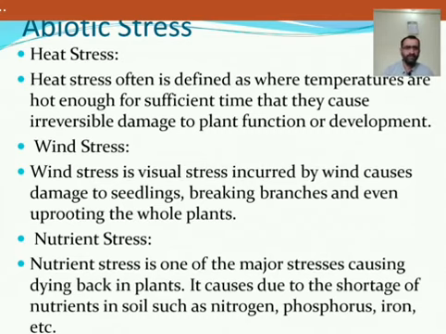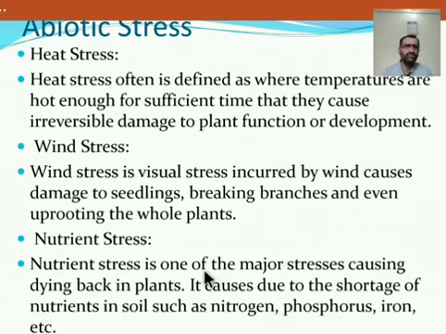Next one is wind stress. Wind stress is visual stress incurred by the wind that causes damage to seedlings, breaking of branches and even uprooting of the whole plant. Due to heavy wind, the branches of the plant can break, seedlings can be damaged, and uprooting of the plant can occur due to wind stress.